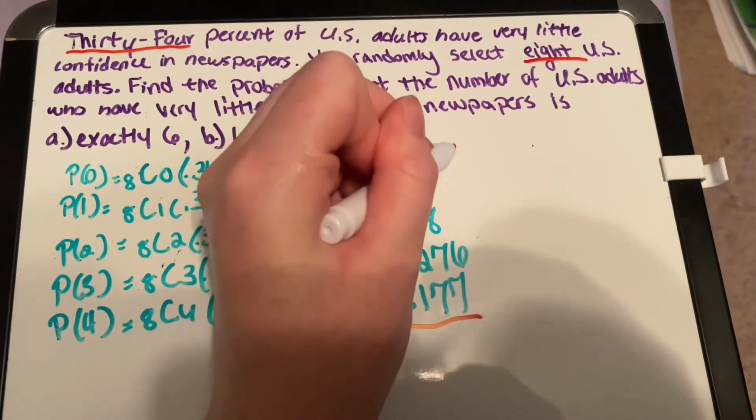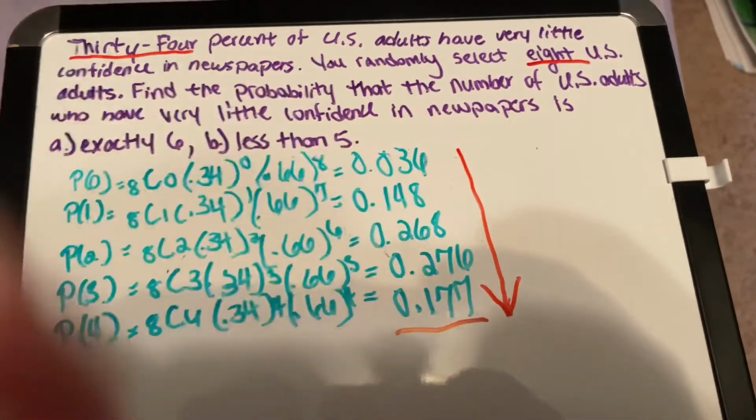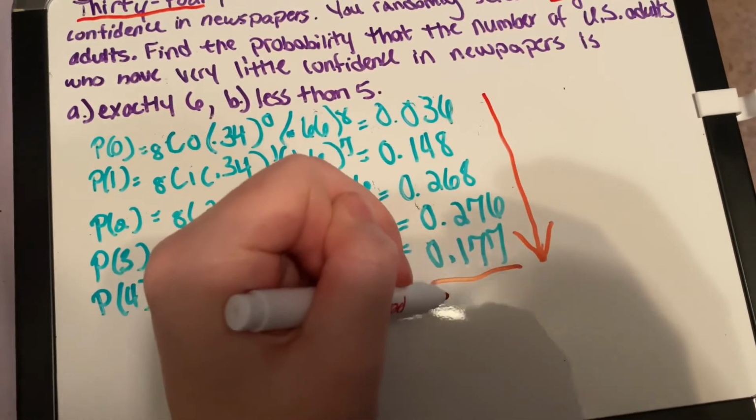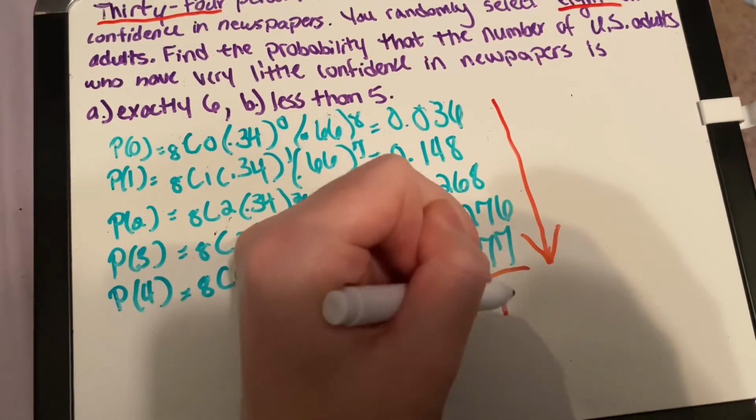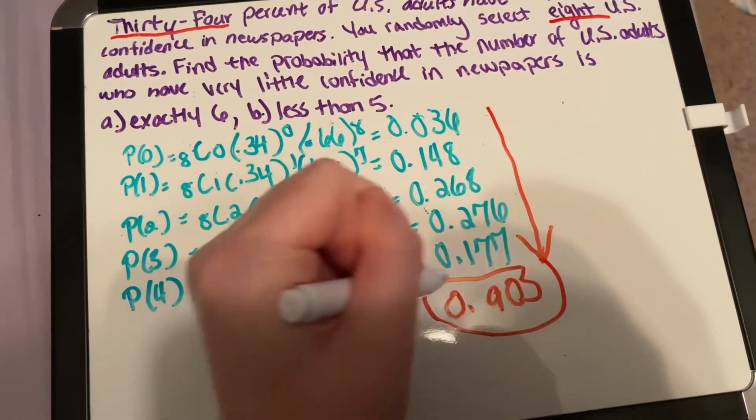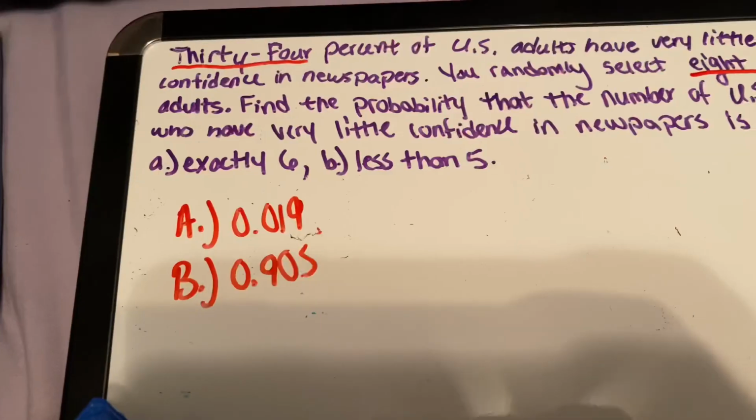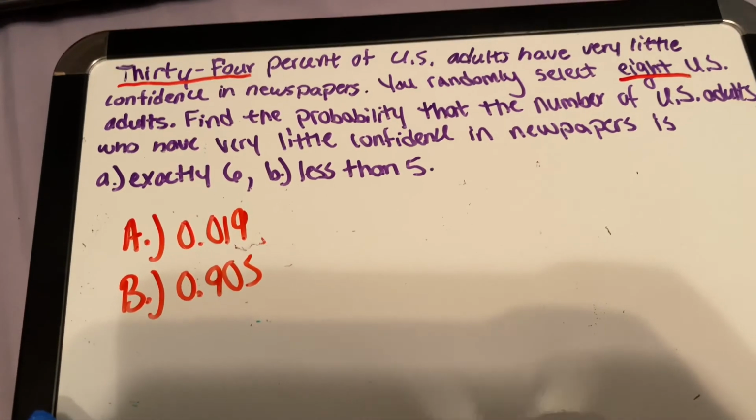You're going to add all these numbers up that you got from your equations, and then you will get the answer for less than 5. These are the answers for number 19 on page 211.